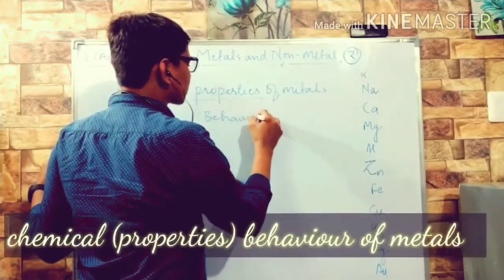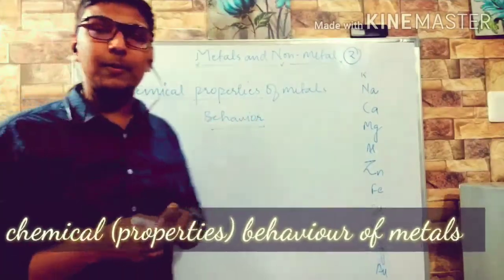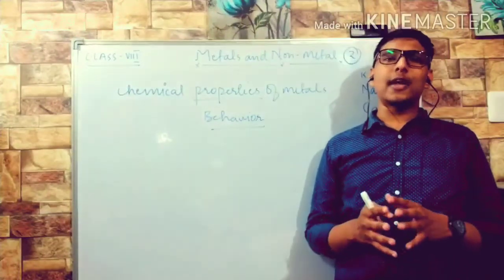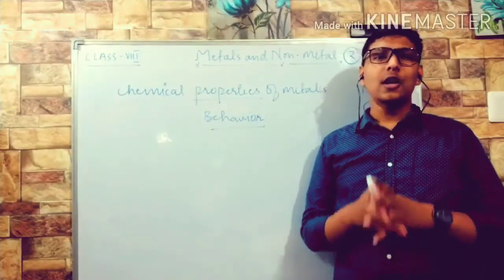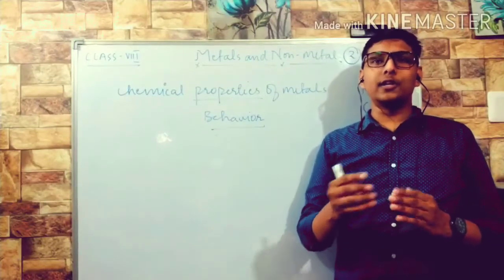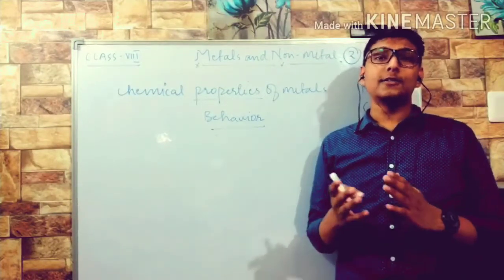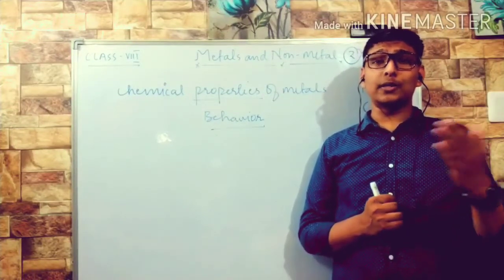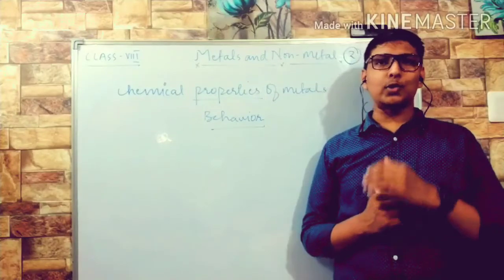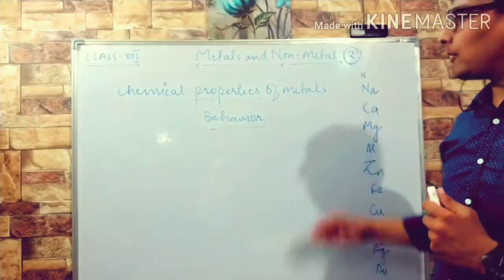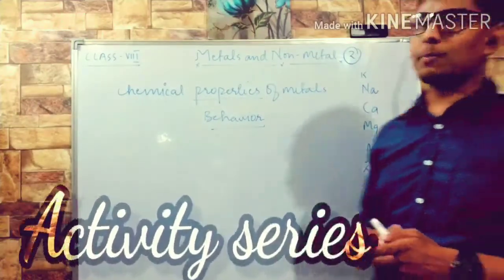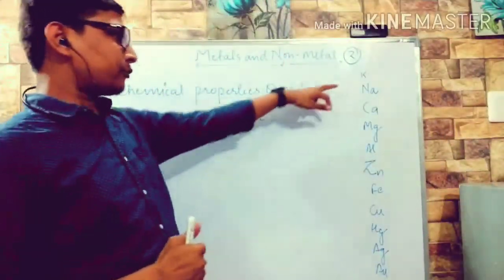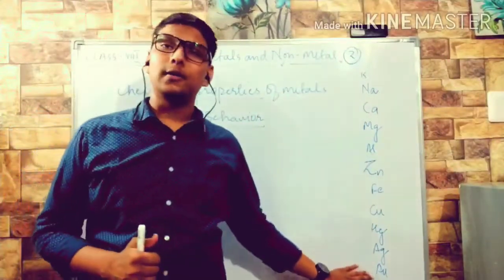Here we are going to discuss their chemical behavior, in what way they react. Although all the metals have similar kinds of reactions, some metals react with more vigor, which means their vigor varies. Some react very fast, some react very slowly. So how do we determine which metal is going to react faster and which slower? For this we have our activity series, in which the metals are arranged in decreasing order of their reactivity. It starts from potassium and ends at gold.